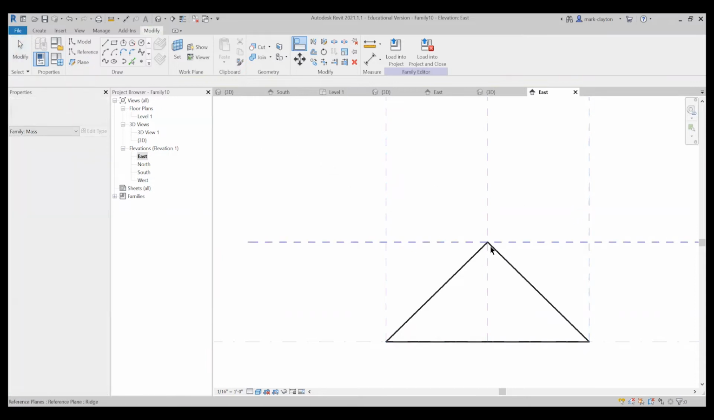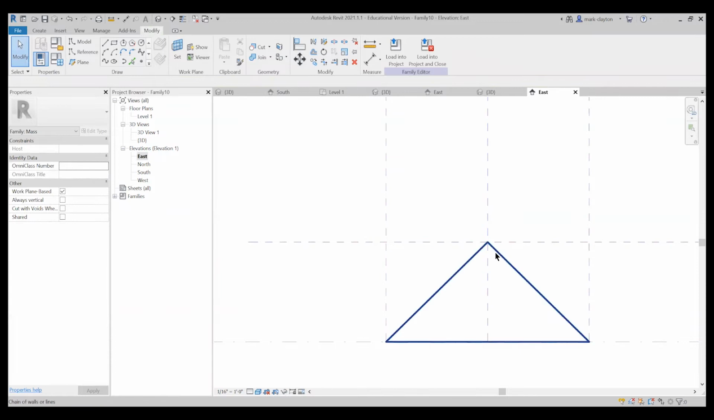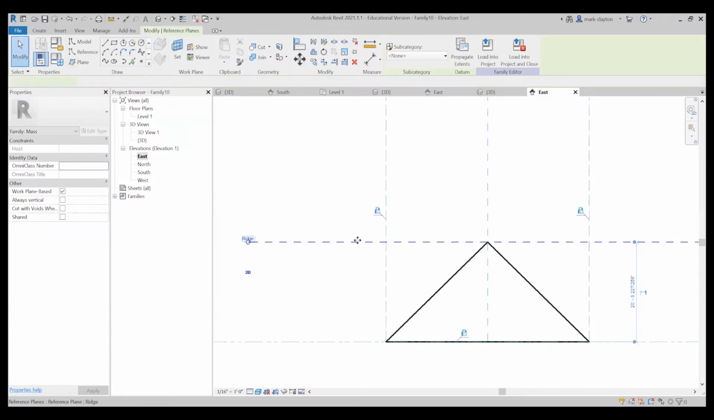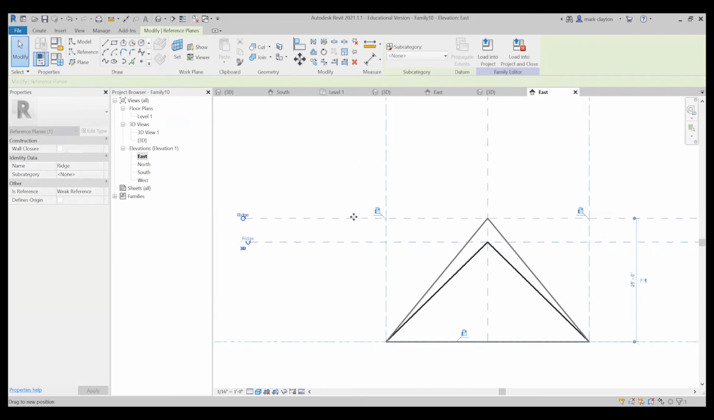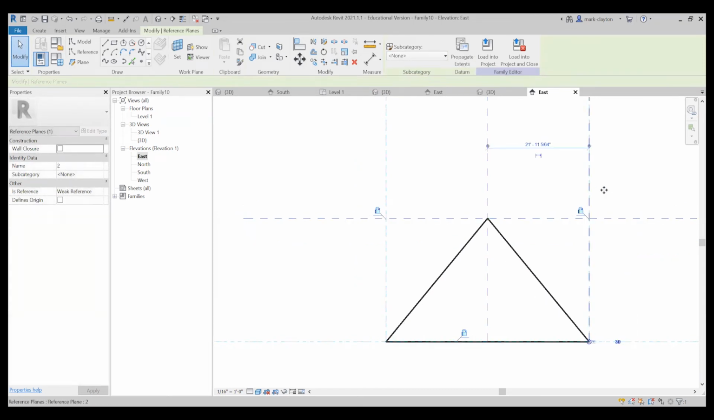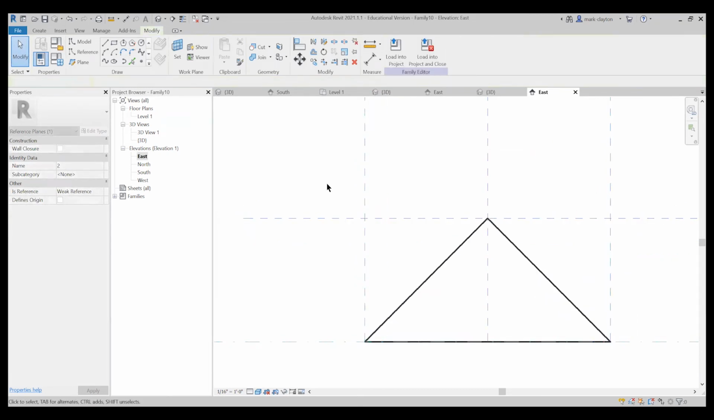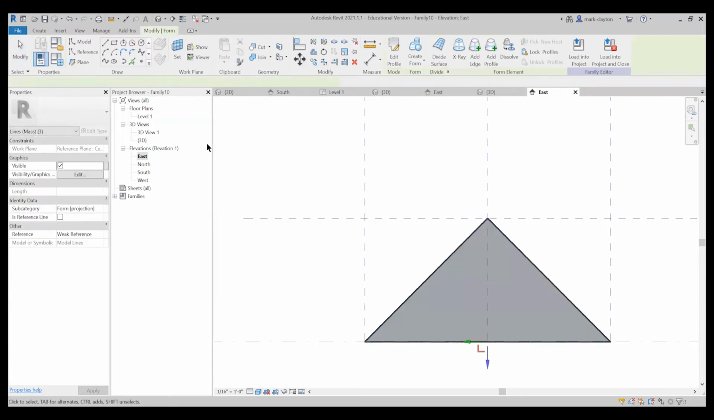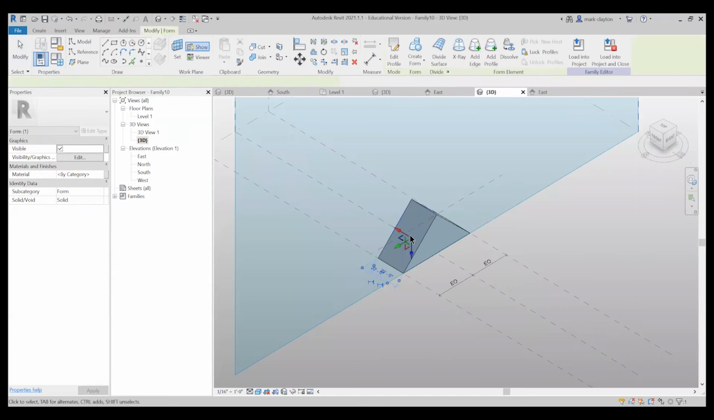Now, because I drew this on that center front back plane and center left right plane, it should be pretty much locked already. So it is locked. And I'm going to test those by dragging them around a little bit. And I'm going to click this and create a form. And let's see what it looks like.